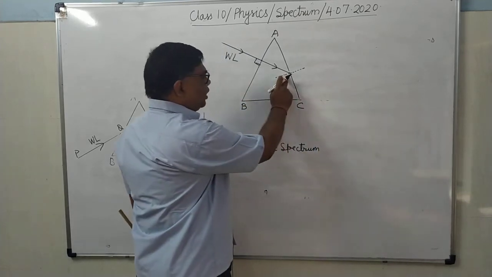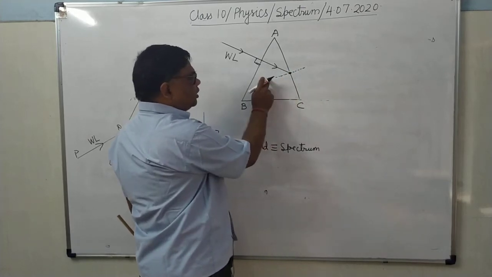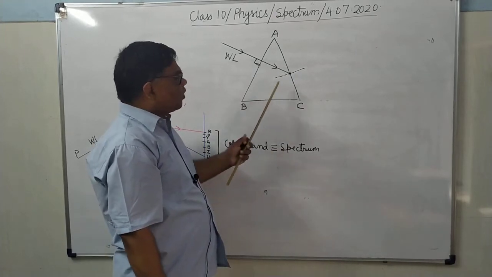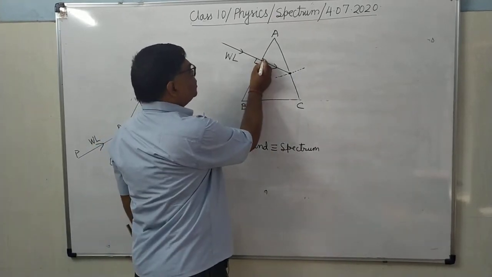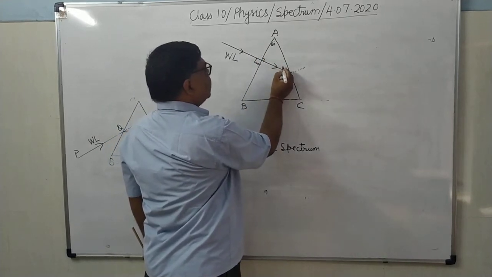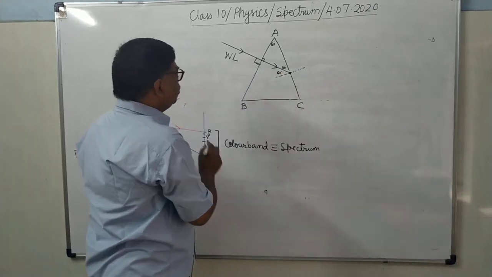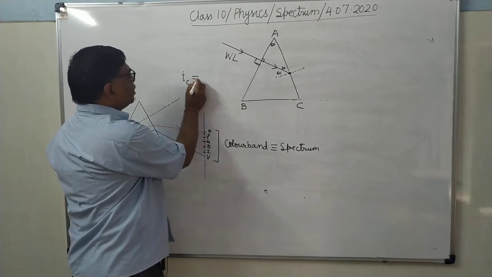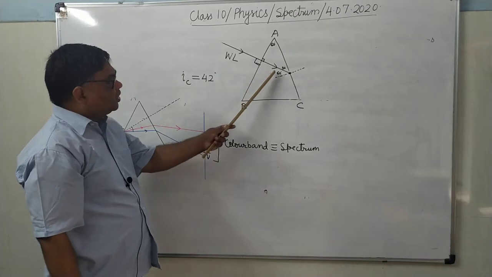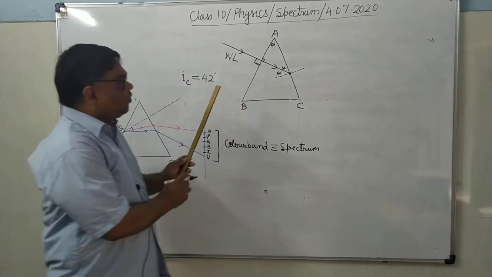At this point, the ray is going from glass to air. This angle is 90, this is 60 degrees, so what will be this angle? 30. So what will be the angle of incidence? 60 degrees. But as you know, the critical angle for glass is 42 degrees, and when the angle of incidence is more than the critical angle, the ray suffers total internal reflection.